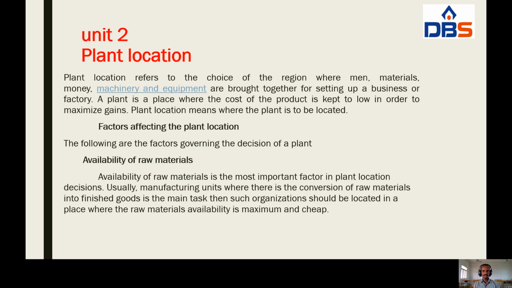Based on the raw materials, the factory can produce goods and services. It means the availability of raw materials is maximum and cheap. It can be useful to minimize the cost of production.